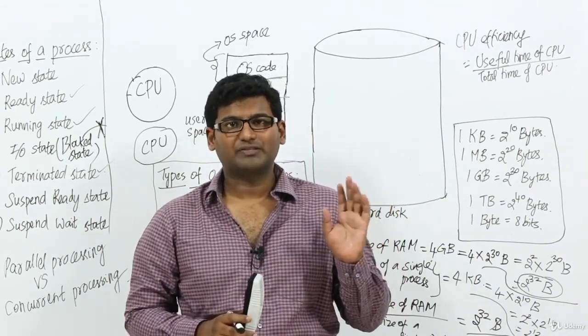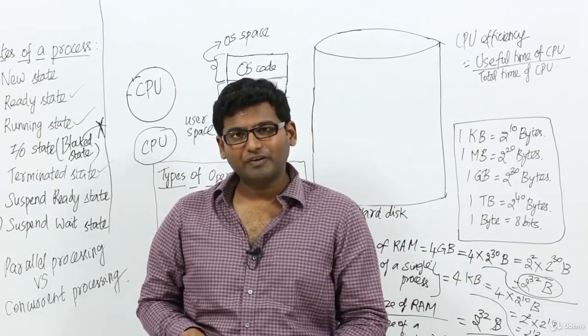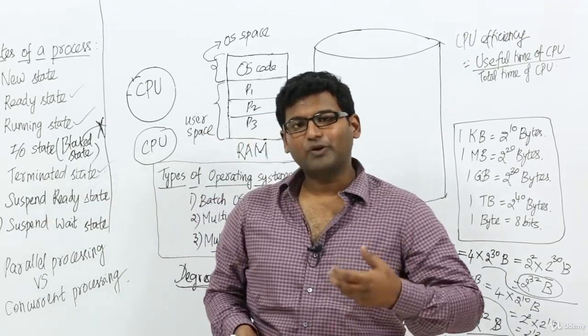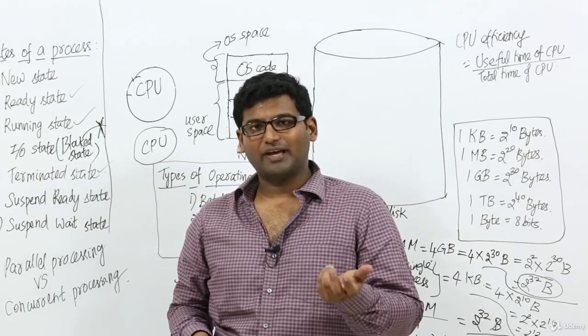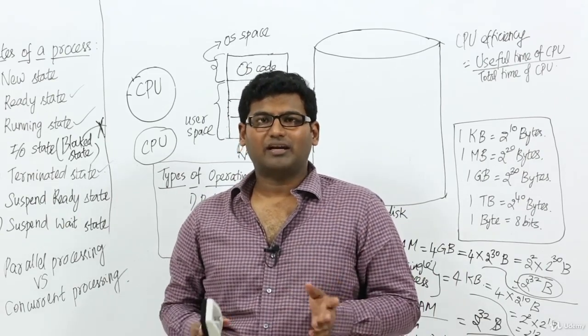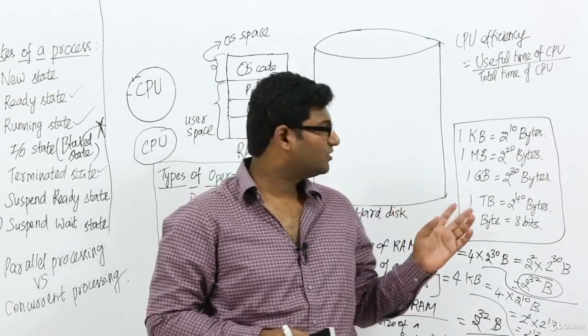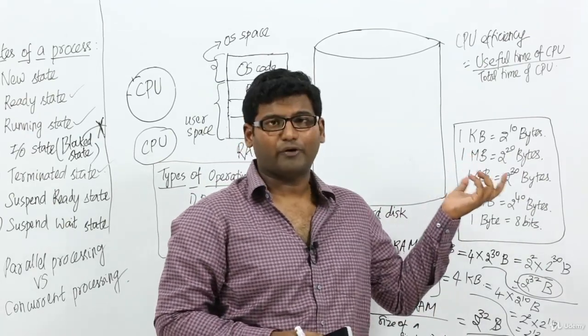As the CPU efficiency increases, which means the more you utilize the CPU's time, the faster the computer will be. That's why CPU efficiency is very important.